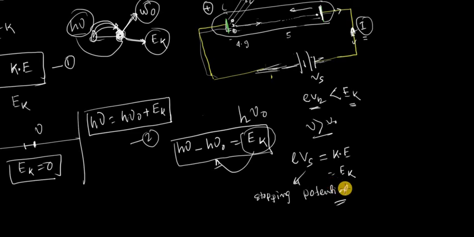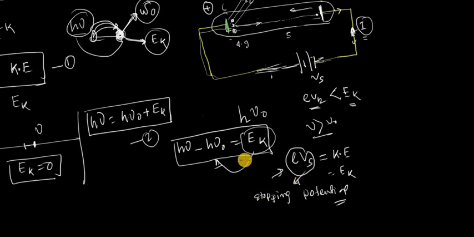How is this stopping potential utilized? The energy associated with the stopping potential is eVs, and that energy is utilized to reduce the initial kinetic energy of the emitted electron, so that it cannot reach the anode. Just before the anode, it loses all its kinetic energy, so no electron reaches the anode. There is no current in the external circuit.